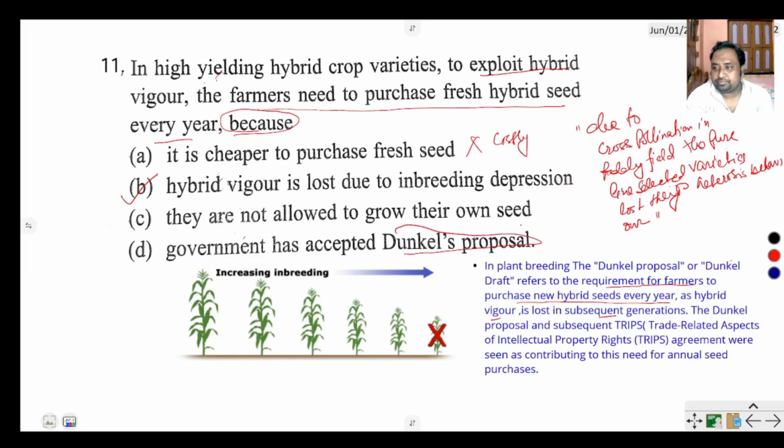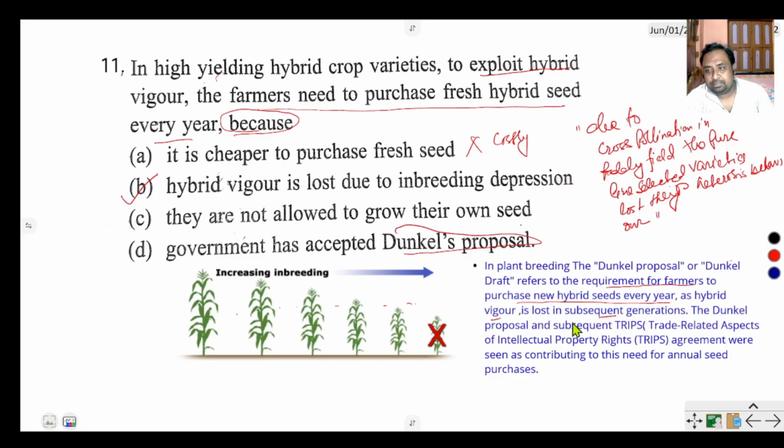If you cultivate a pure line selected organism for 3 to 4 generations, then due to inbreeding depression they lose their hybrid quality.